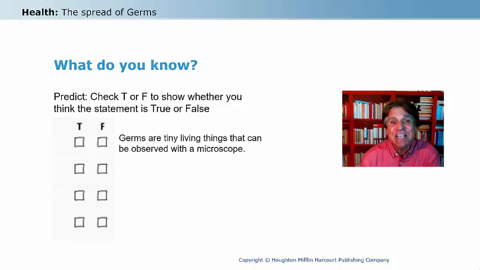Germs are tiny living things that can be observed with a microscope. And that is true. Germs are very tiny. They are so small that we could not see them if we did not have a microscope, which increases our ability to see things by magnifying them.